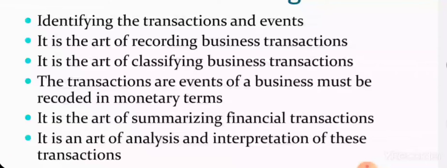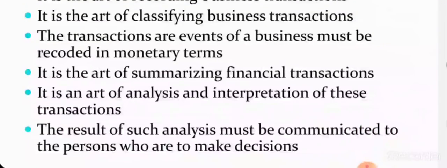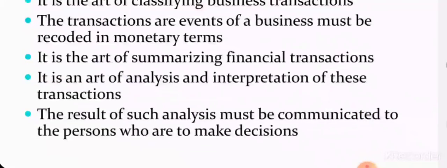And then the fourth point is that the transactions or events of a business must be recorded in monetary terms. Whatever transactions we are recording, classifying or summarizing in accountancy, only the business transactions in which money is involved will be recorded. Next, it is the art of summarizing the financial transactions.